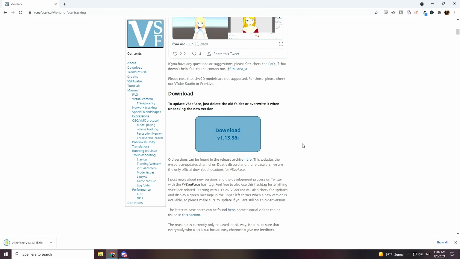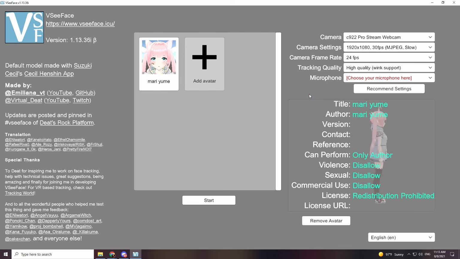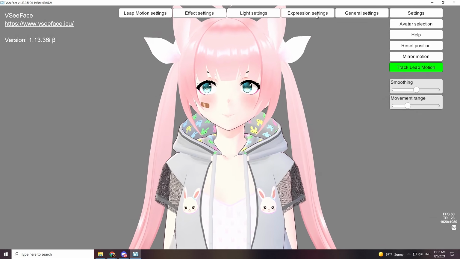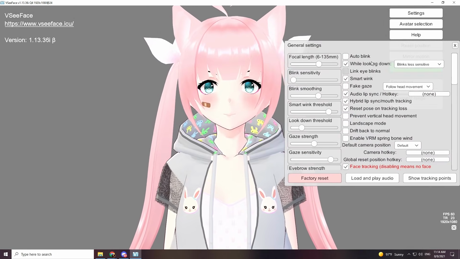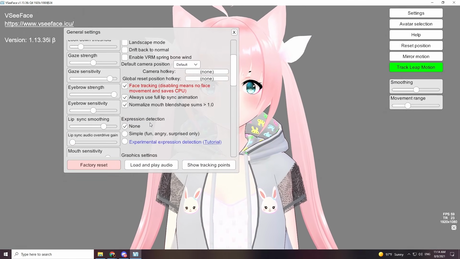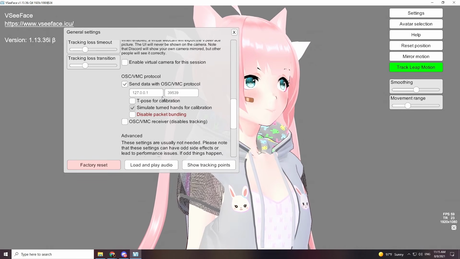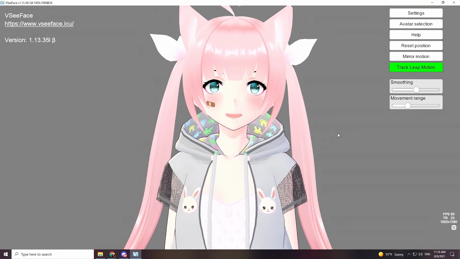So I downloaded VSeeFace, and here you can import your VRM file, select your webcam, microphone, and then you can start the application. You can adjust your model's position and the size in here, and then change some of the wind physics. You can also add expressions and all sorts of other cool things for your VTuber model. I won't go too in depth on how to navigate VSeeFace in this video, so I'm just going to show you the basics on setting up for streaming. I'll have a link for a much more detailed tutorial on VSeeFace down below.